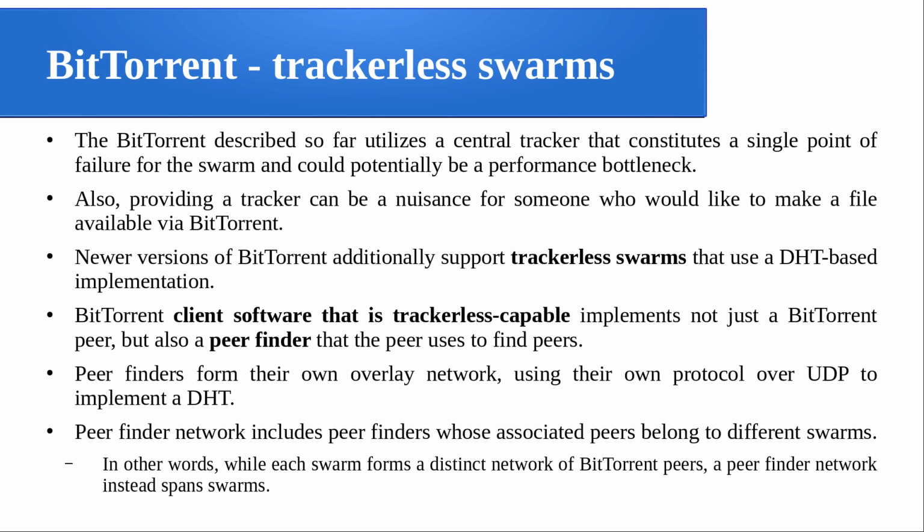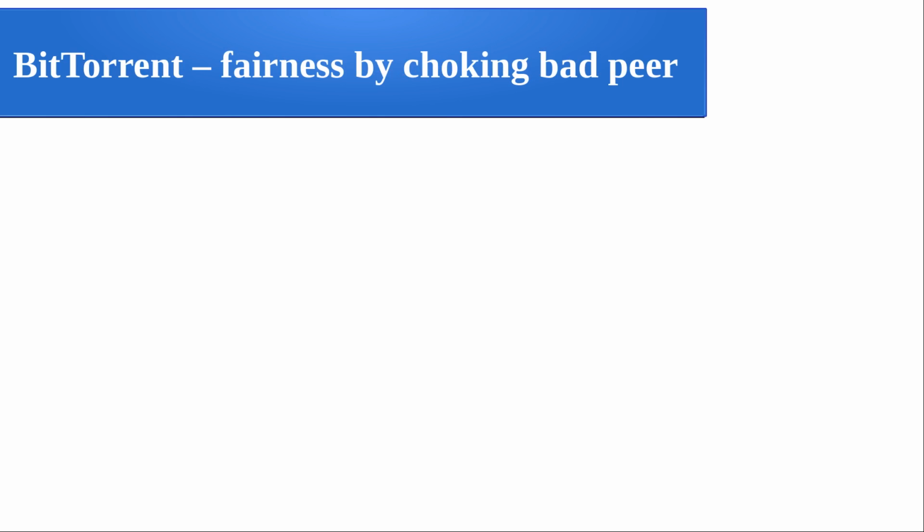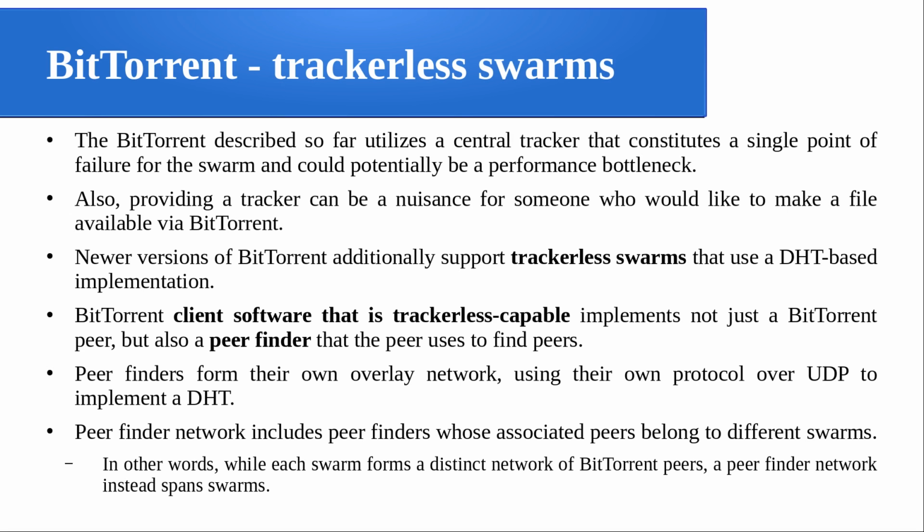If you are looking at a specific swarm, it is related to downloading of a particular file or particular resource. So they are independently forming in the total BitTorrent network, and a peer finder network instead spans over multiple swarms. So that is the idea of the peer finder. With the help of that, you are avoiding the requirement of a central tracker.